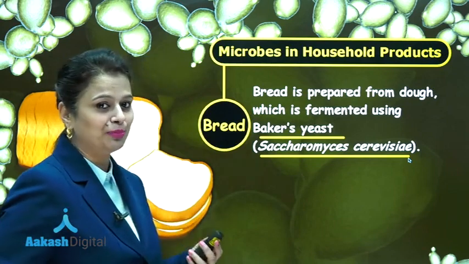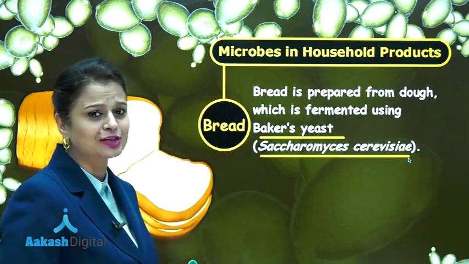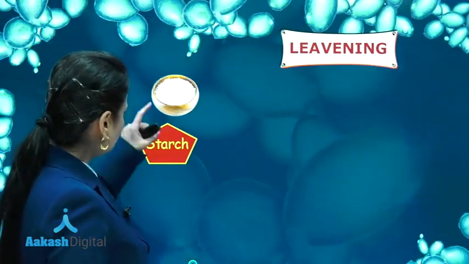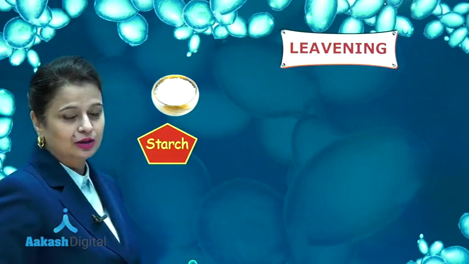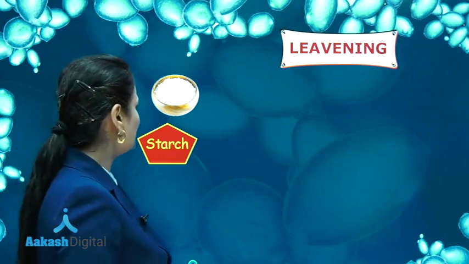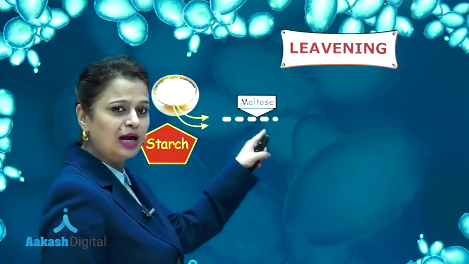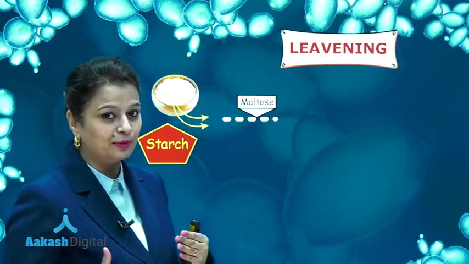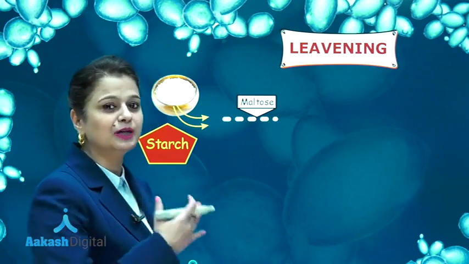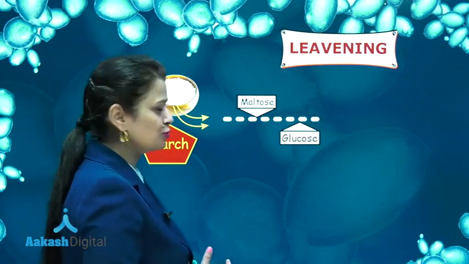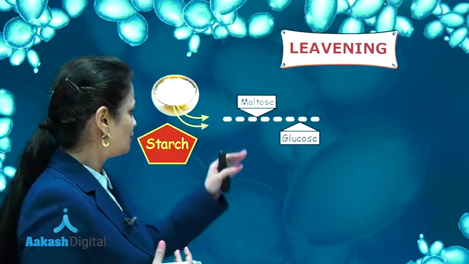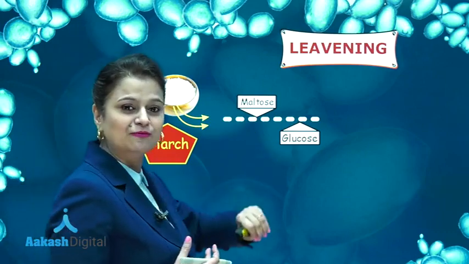Now, formation of bread is a stepwise reaction. So let's see what events are involved in this. Now this dough contains starch. First of all, due to the activity of yeast, the starch undergoes breakdown and is changed into maltose. Starch is a carbohydrate. After breakdown, maltose is formed. Now maltose is further broken down into glucose. Maltose is a disaccharide which consists of two glucose units. So after its breakdown, glucose is formed.